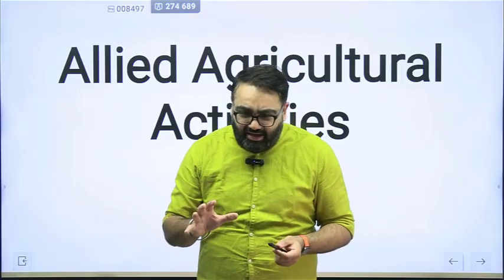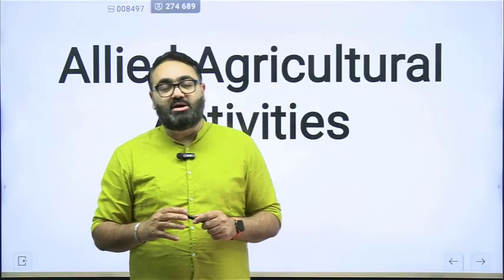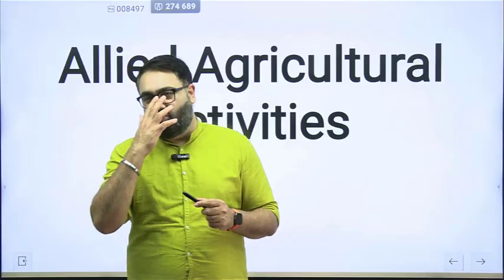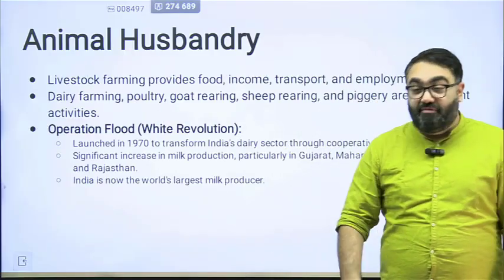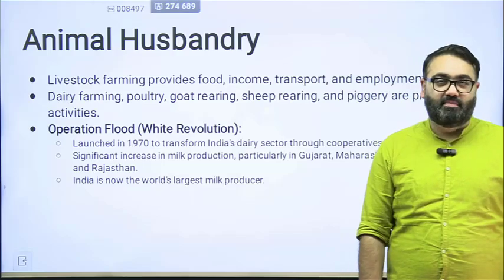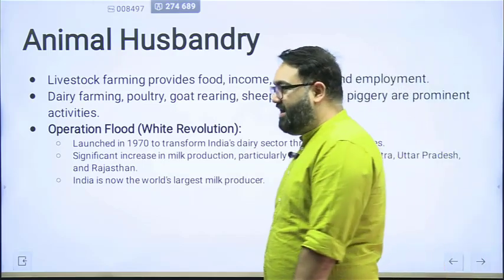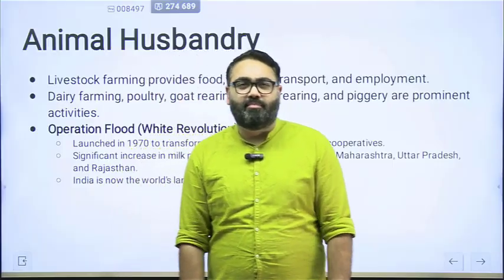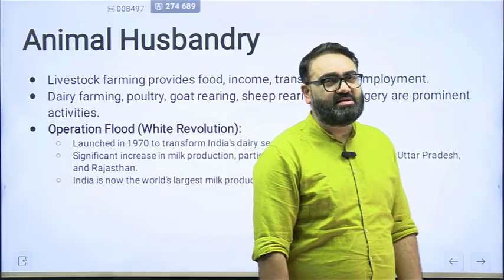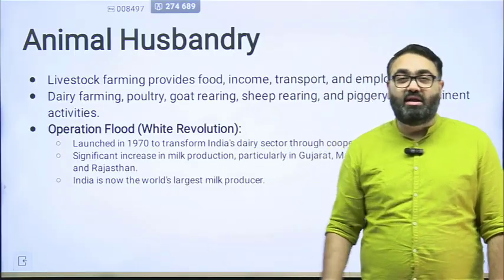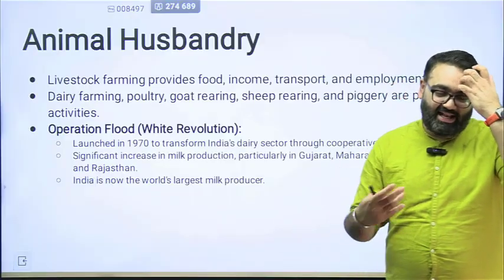These are called allied agricultural activities. Allied agriculture means they are a part of agriculture, but not core farming. Not just focusing on food grains, not just focusing on things like vegetables, but focusing on something related to agriculture, that is called allied agriculture. First is animal husbandry. A lot of farmers have animals with them for different needs. They use them to help in labor when it comes to agriculture activities. They also use them for, let's say, poultry. When they lay eggs, they sell the eggs in the market.